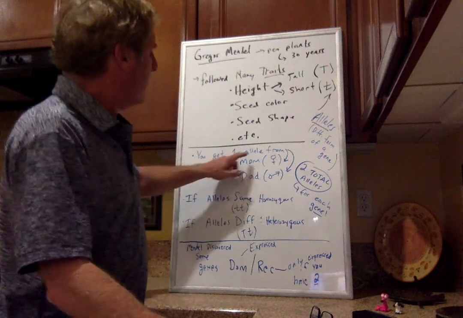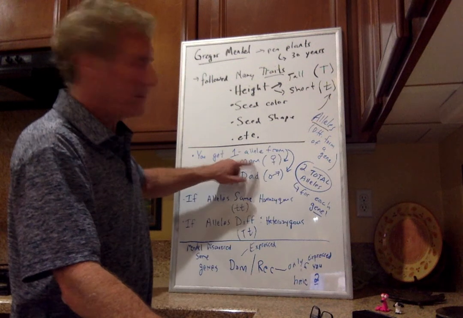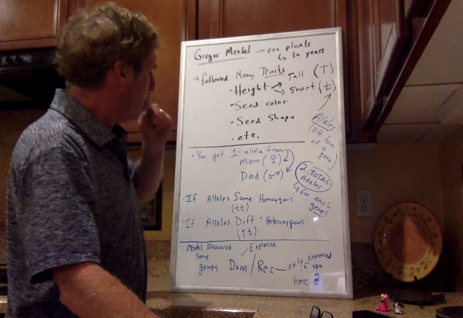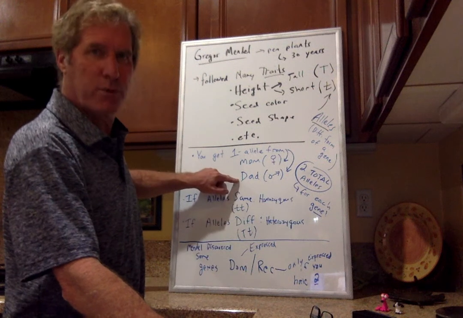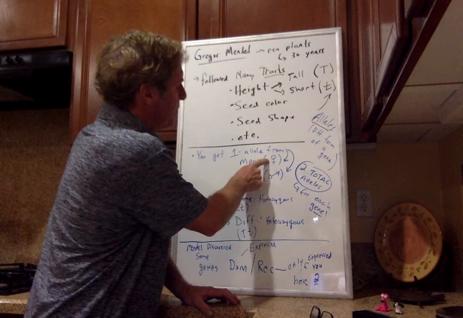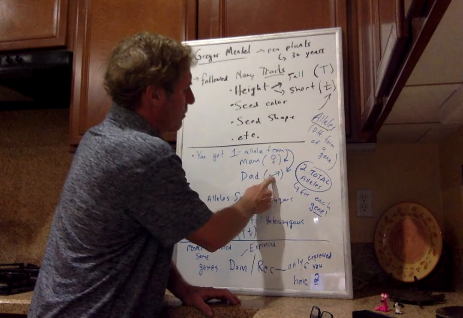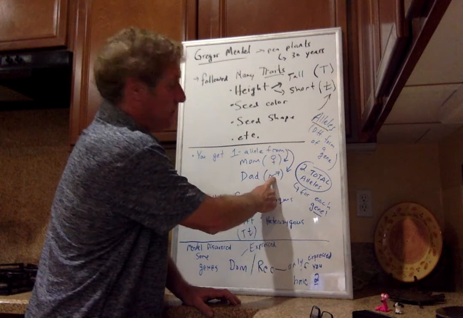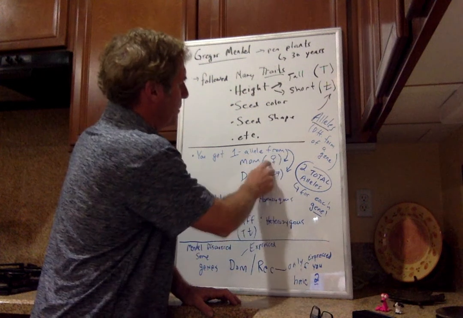You get one allele from each of your parents. You get one allele from your mom, which comes in the egg from the mother, and you get one allele from the dad, which comes from the sperm from your dad. And if you don't know, this is the symbol for female, and this is the symbol for male. I always remember it because the arrow reminds me that males have penises, and females don't. So this would be the male, this would be the female.